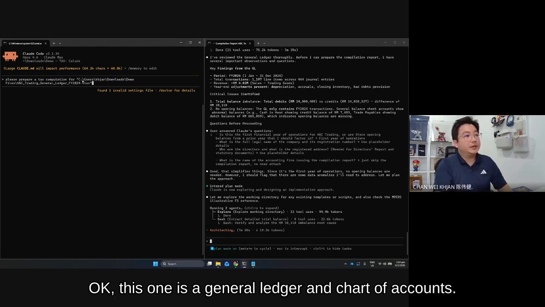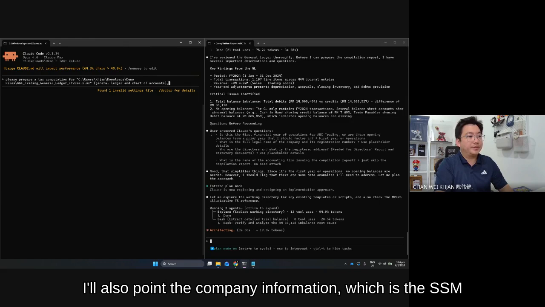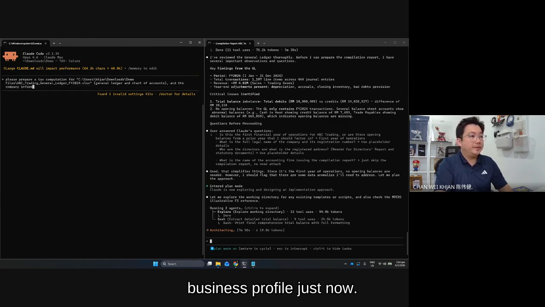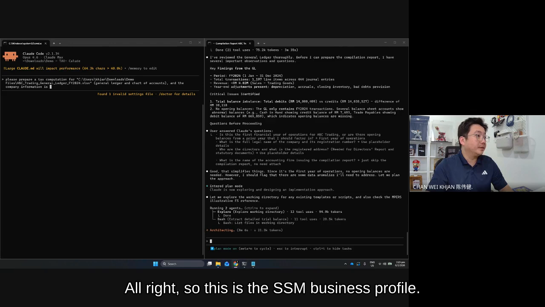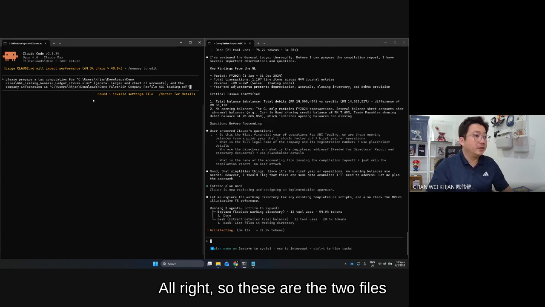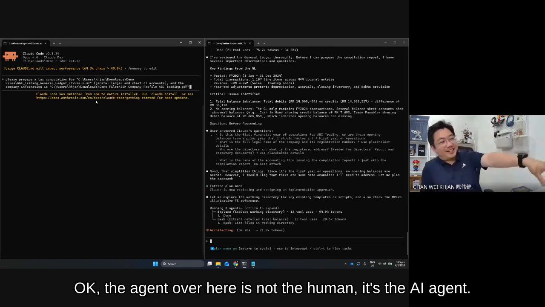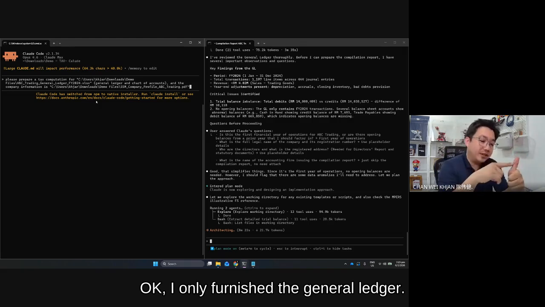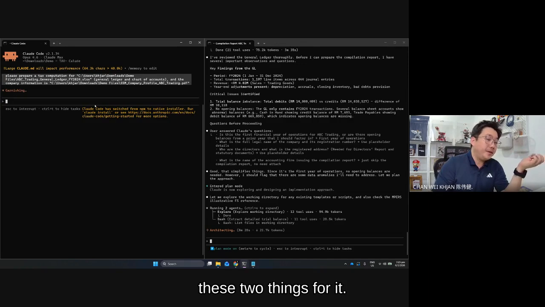This one is the general ledger and chart of accounts. And the company information, I also point to, which is the SSM business profile from just now. These are the files that I've furnished to the tax agent. The agent over here is not a human, it's an AI agent. I only furnish the general ledger and the SSM profile, these two things.